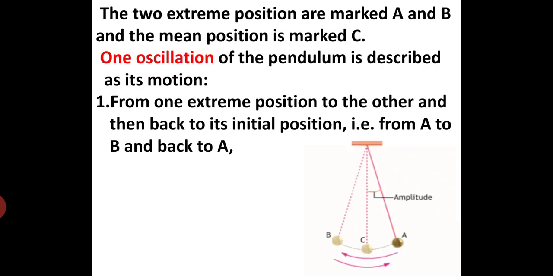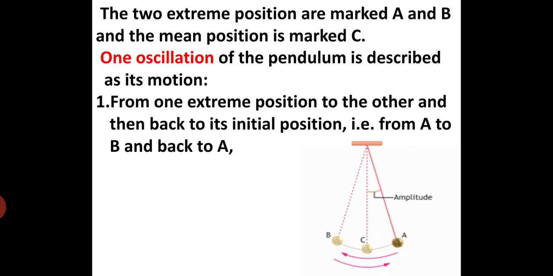The two extreme positions are marked A and B, and the mean position is marked C. To complete one oscillation of a pendulum, it moves from one extreme position to the other and then back to its initial position, that is from A to B and again back to A. You can see if you move the pendulum, it again reaches its position.